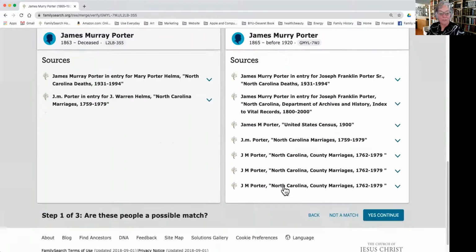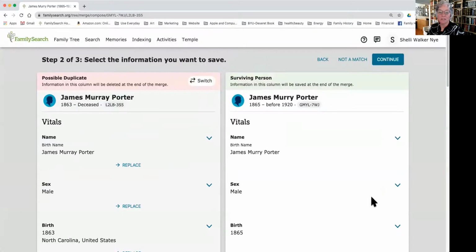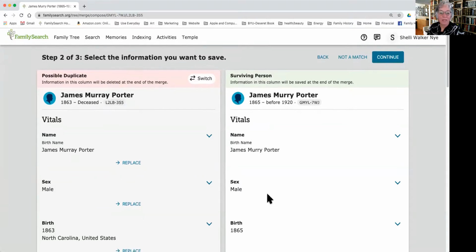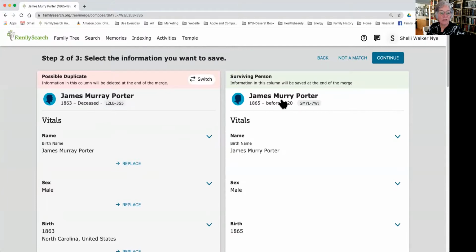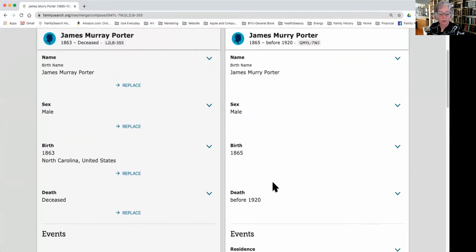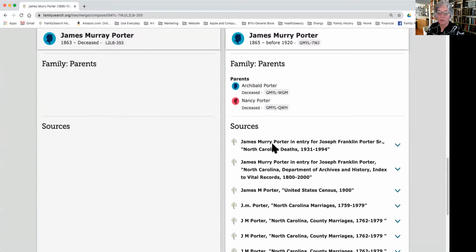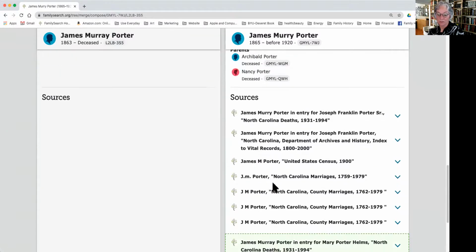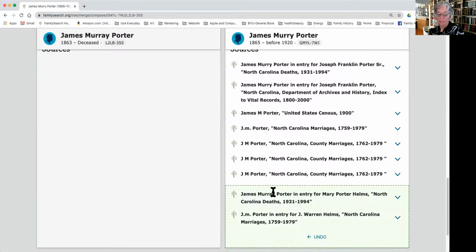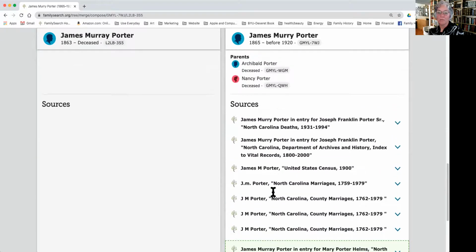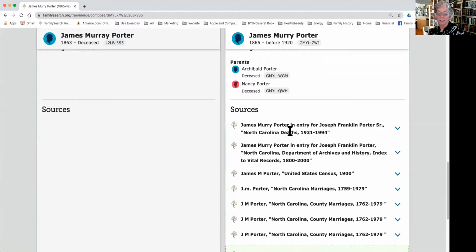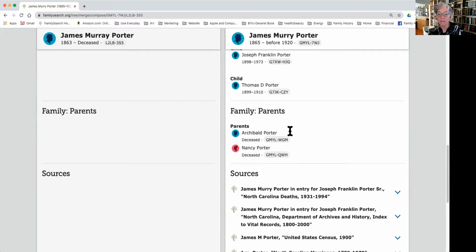So I've looked at these people before. I know they are the same. This is very simple. Yes, continue. Now all of this is going to be deleted. And notice his name is spelled a little bit different here. So I just kind of want to look at the sources and say, he's spelled with no A here and here. And he does have an A there. But on these records, he doesn't. So there's two records that don't. One's the son's marriage and death, and the daughter he does.